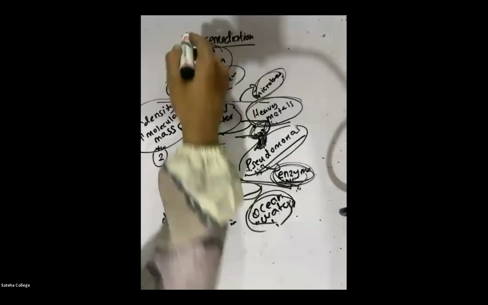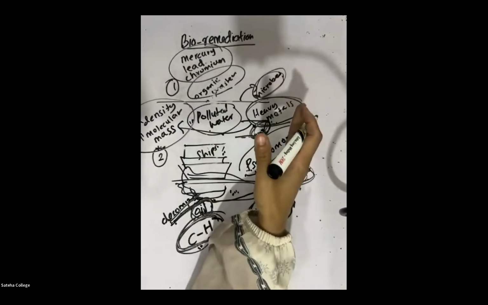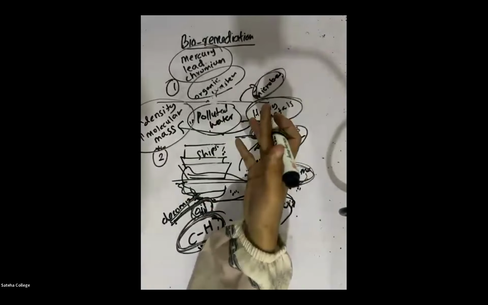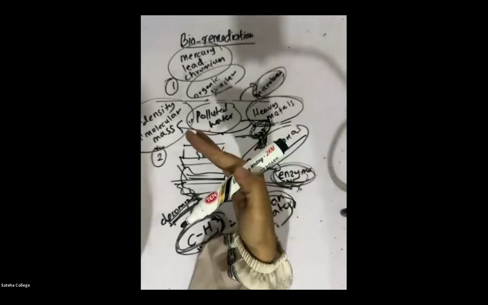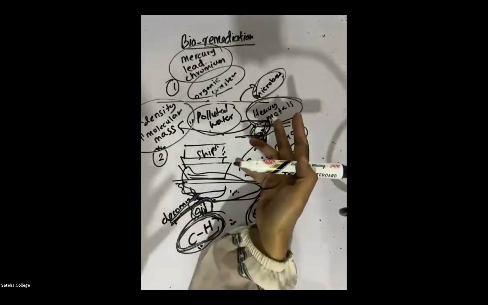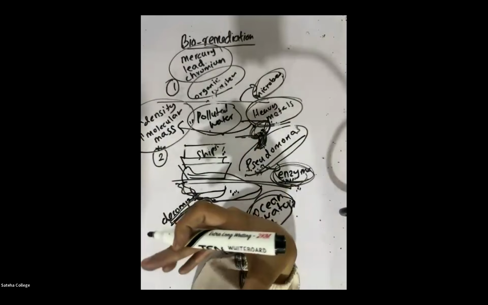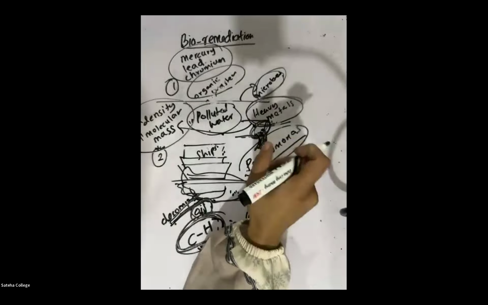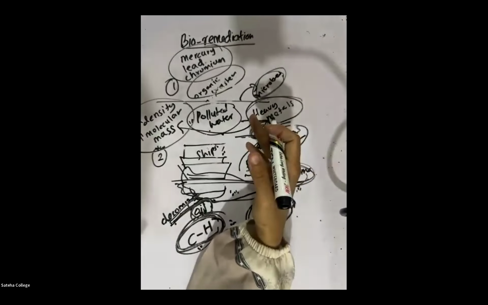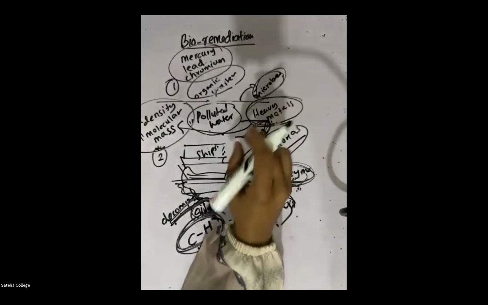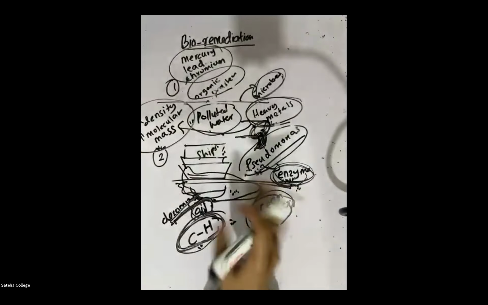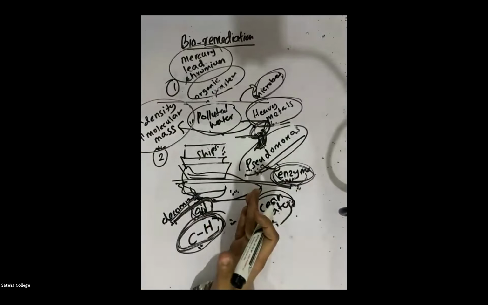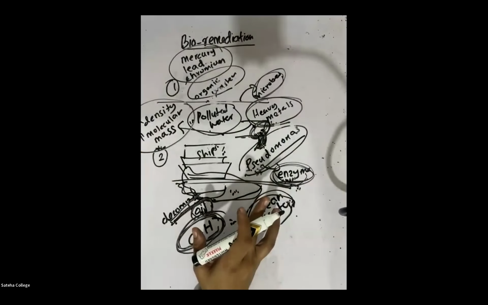Now, when these heavy metals are released to the water bodies, and let's say by any chance a living thing consumes them, or they enter a living organism, they can cause diseases. Right? So therefore, these heavy metals should be removed from the environment. It's not good for the environment.